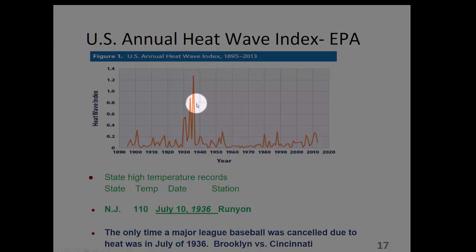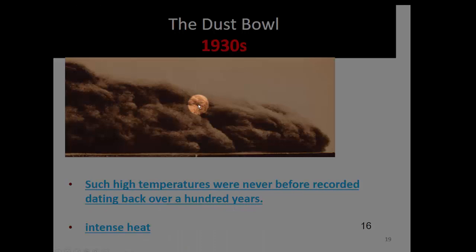The highest New Jersey temperature ever recorded was 110 degrees Fahrenheit in July of 1936. The only time a Major League Baseball game was canceled due to heat was in 1936. We all know of the 1930s Dust Bowl, when such high temperatures were never before recorded.